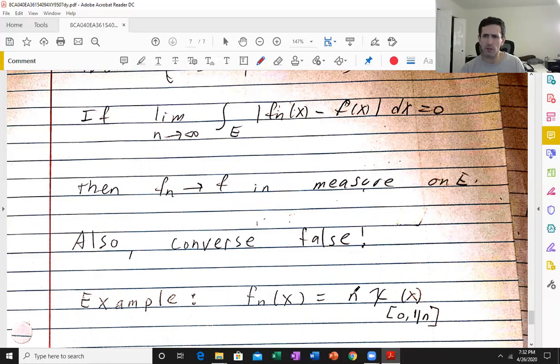I should mention here, E is 0 to 1. You can check that this fairly trivially converges to 0 in measure. I don't want to say anything more because it's really hard to even give a hint as to how to prove that without proving it. It's so easy. And you can check that F_n does not converge to 0 in this sense here. Again, that's even easier. And yeah, that finishes this video.